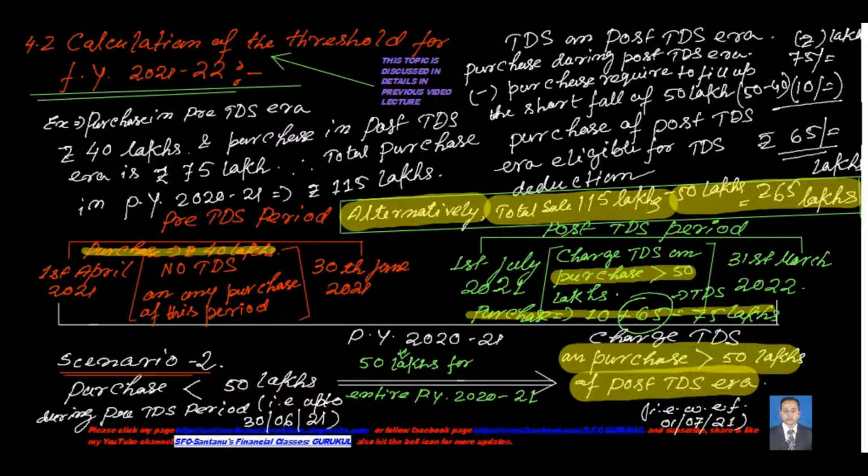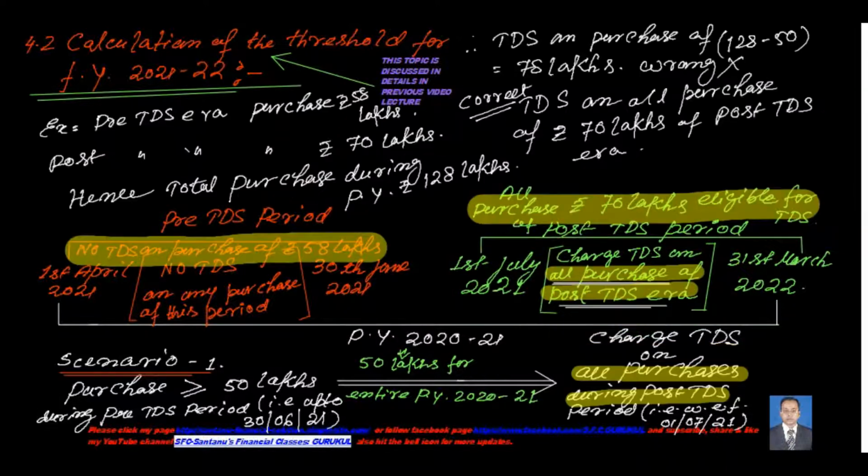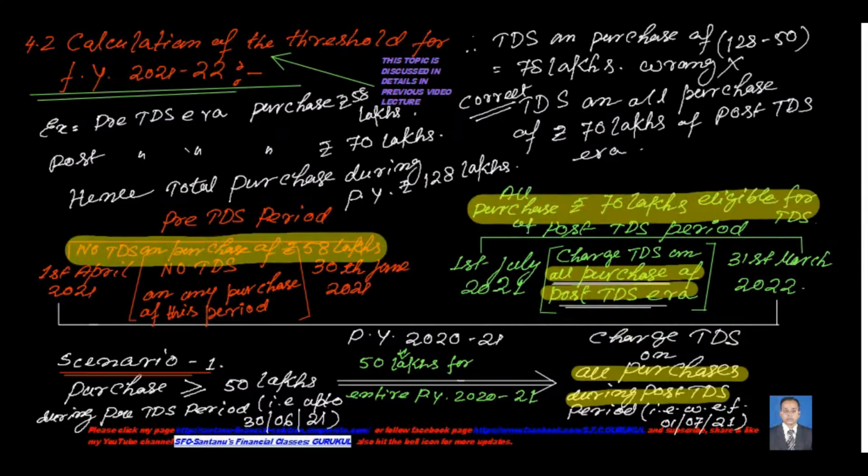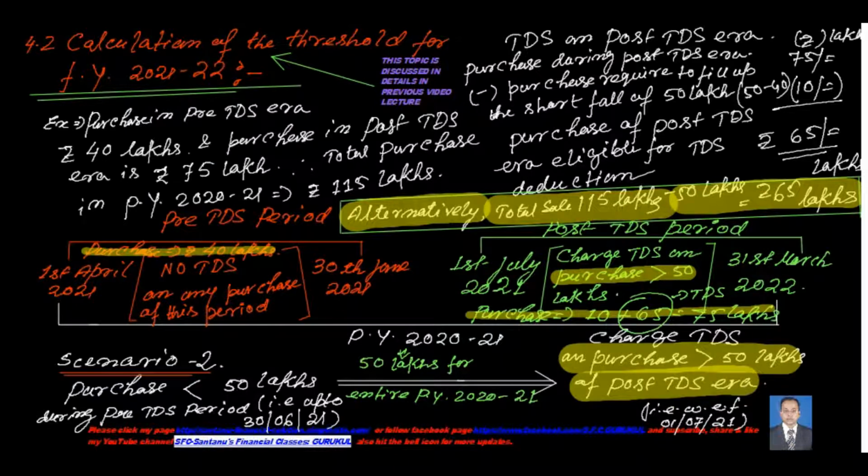From total sales simply deduct the 50 lakhs threshold limit, and whatever remains will be the purchase eligible for the TDS deduction, no issue. But in the first case, where the purchase is more than 50 lakhs, please don't follow this formula, because then you will calculate a wrong amount of TDS. In that case, you would simply calculate TDS on the entire purchase amount of the post TDS era. But here the entire purchase amount of the post TDS era is not eligible for your TDS deduction. So in this case you can apply this formula.